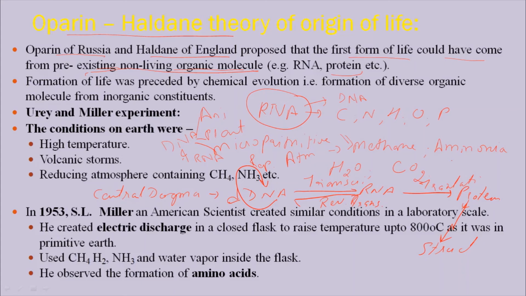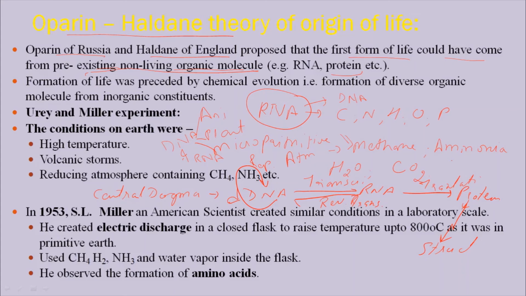These proteins help in the formation of the structure of an organism and function as structural proteins. So finally, what we say is Oparin-Haldane said that in the primitive atmosphere, RNA was formed, and this RNA helped in the formation of life on the earth.